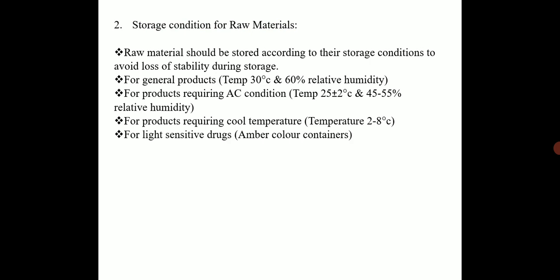Next is storage condition of a raw material, meaning the raw materials should be stored according to their storage condition. For general products, storage condition required is temperature 30 degrees Celsius and 16% relative humidity. For products requiring AC condition, temperature required is 25 plus minus 2 degrees Celsius and 45 to 55% relative humidity. For products requiring cool conditions, temperature required is 2 to 8 degrees Celsius. For light sensitive drugs, amber color containers are required. So to maintain the stability of the raw material, they should be kept in a separate area and at the required storage condition.